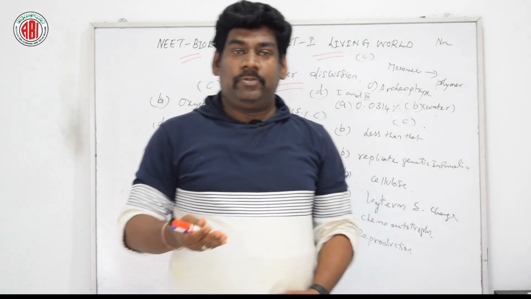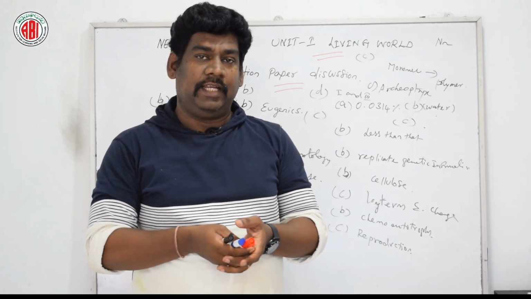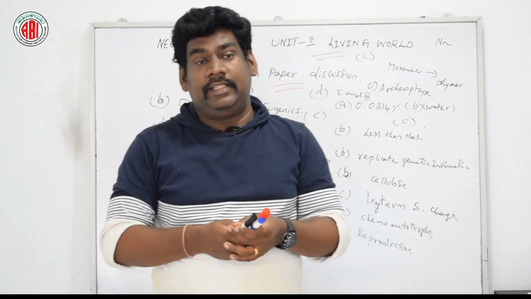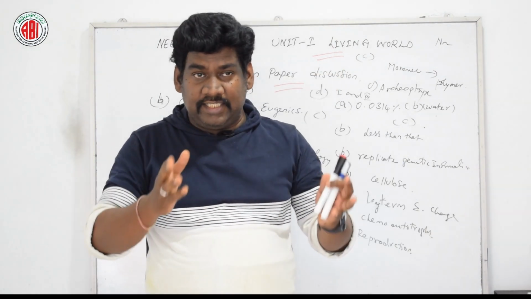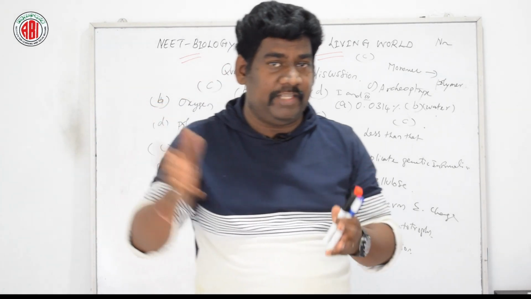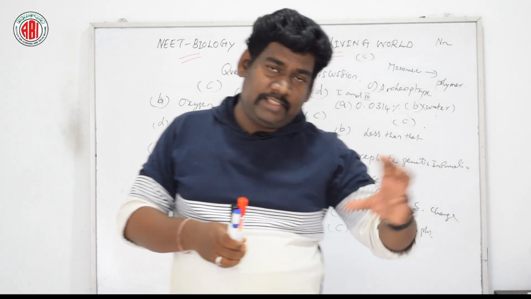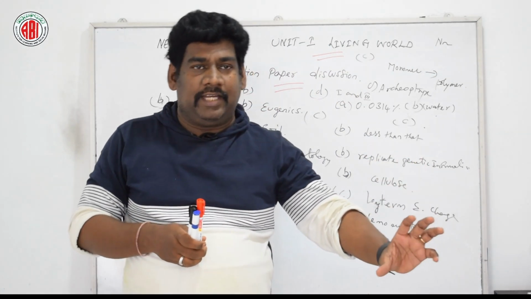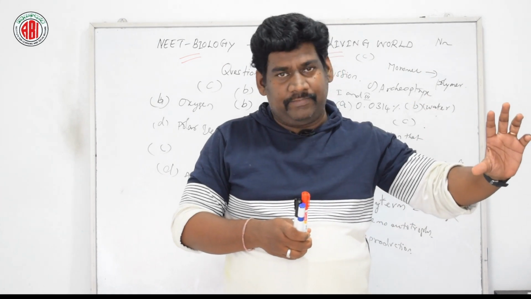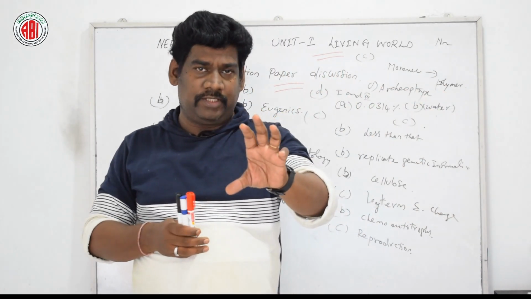In the previous question we discussed that living organisms are related to the subcellular level, but the different levels of organization in the living being, of course, start from the atomic level. As we have discussed earlier, atomic level leads to the formation of molecules.